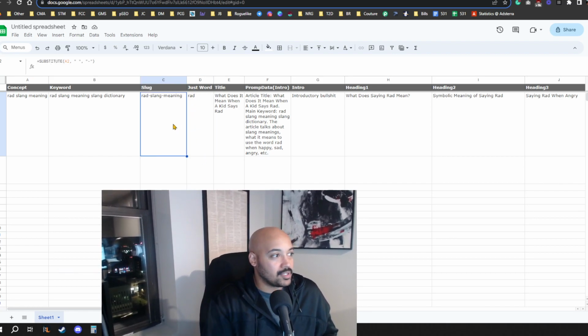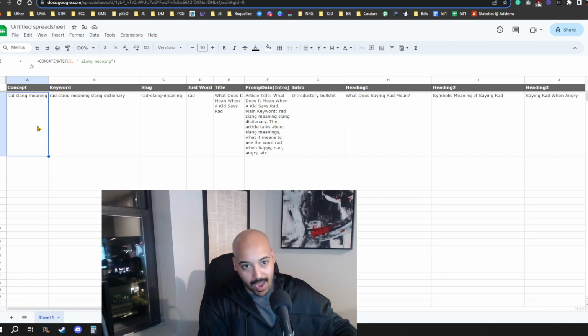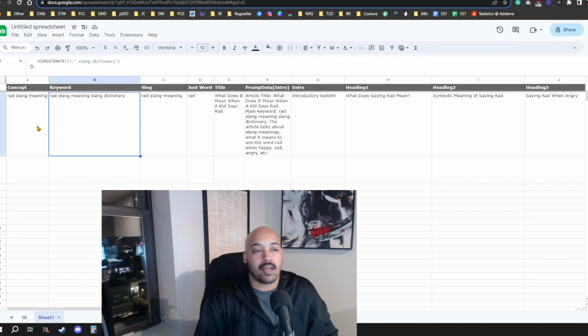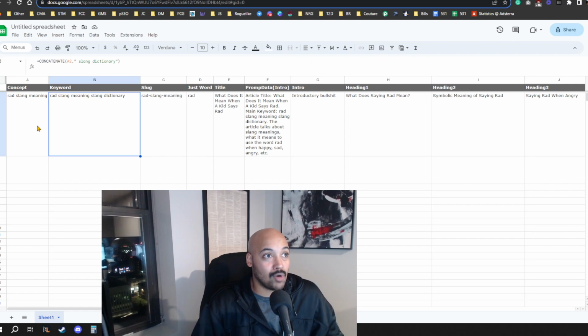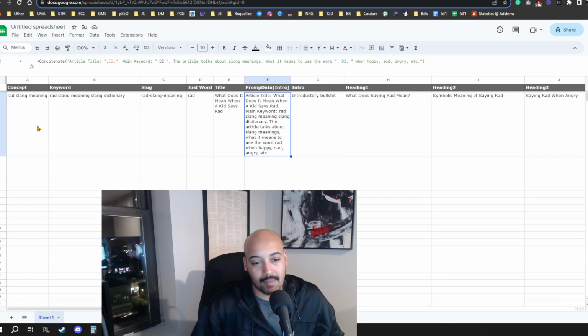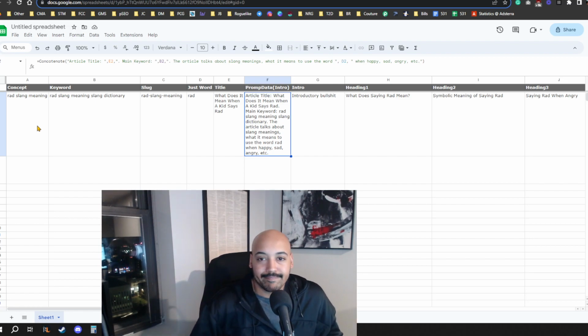And from there, it'll substitute for the slug, that feeds in the concept, which is I want to make a slang dictionary. So what is the meaning of the word rad? And then the keyword isn't the actual keyword as in SEO keyword, more like prompt stuffing. I just want to include a little bit more. So when that all feeds into the prompt data for the introduction, it comes out with something a little bit more specific to what I'm looking for here.